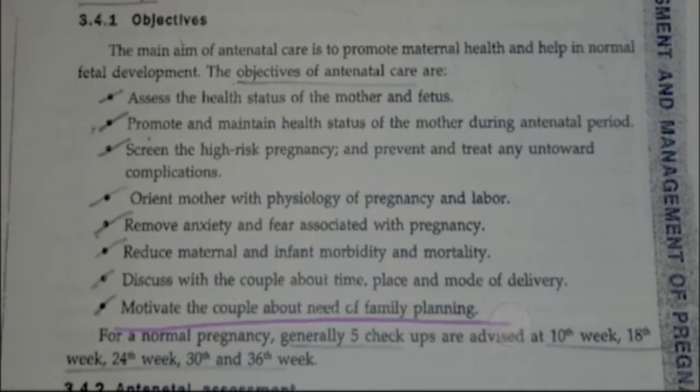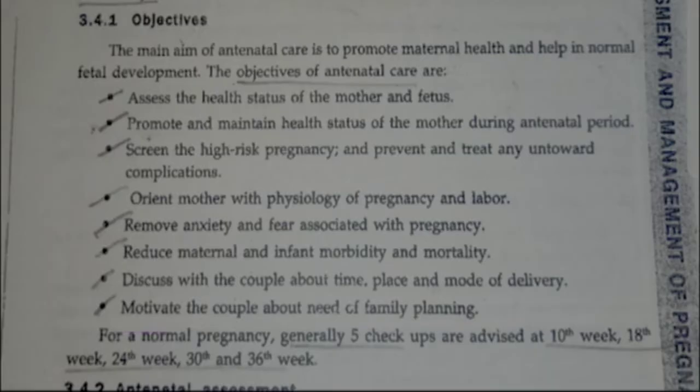Motivate the couple about the need for family planning. Family planning, we need to motivate them, and most importantly we need to motivate them for spacing. Spacing is nothing but there should be at least 2 years of distance between two children. Like if the first child was born in 2000, then the next child should be born in 2002. There should be a 2 year difference. That is spacing, and that should be motivated. We need to provide education about it.